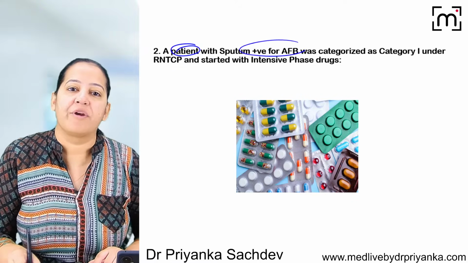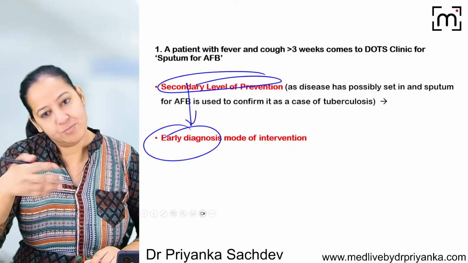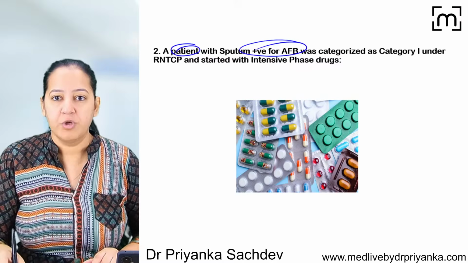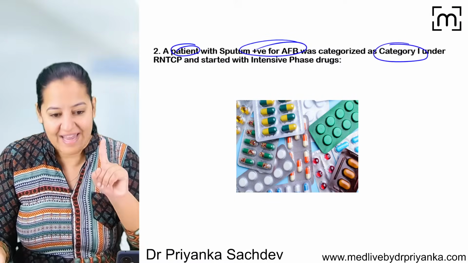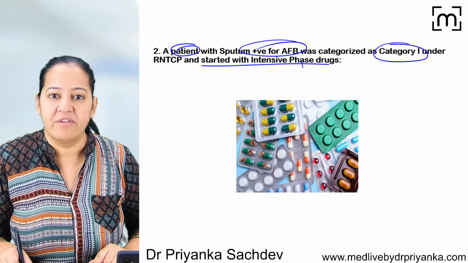And sputum is already positive. He is having cough. Maybe this is the only patient and sputum is coming positive. Now sputum is positive and we are categorizing it as a Cat 1 patient having TB, and we started under DOTS. We are giving the treatment.